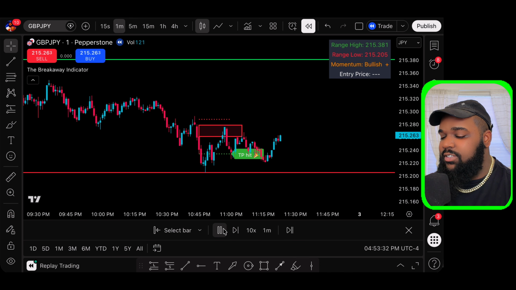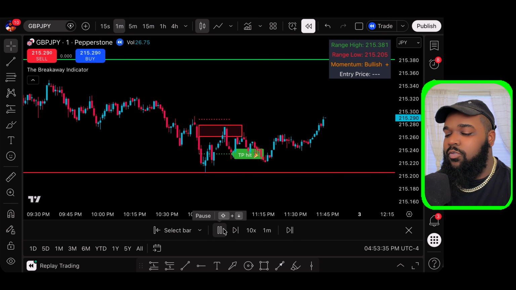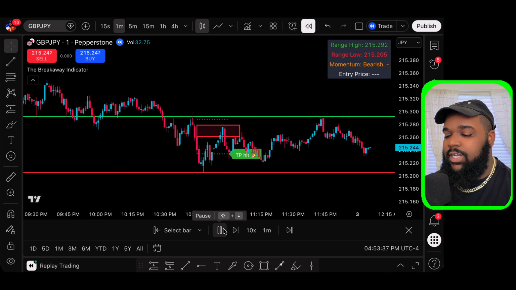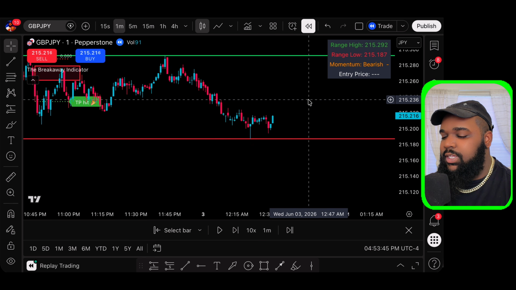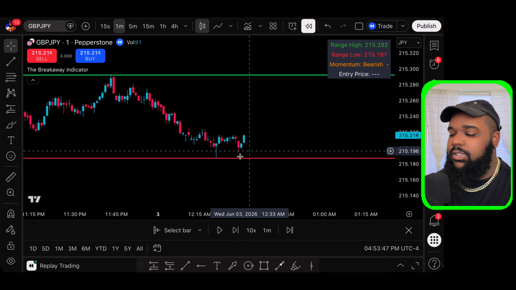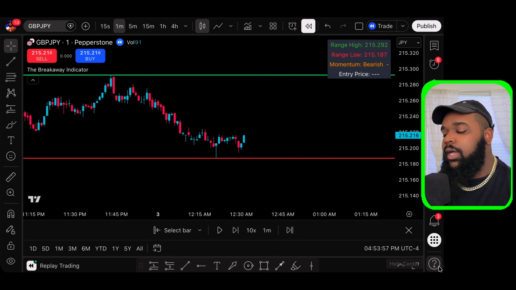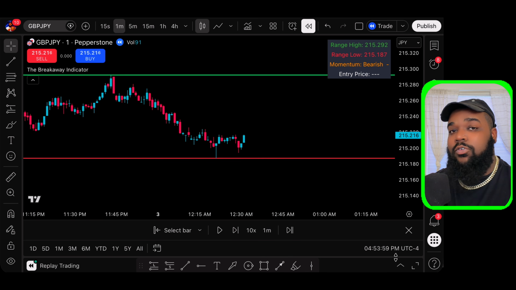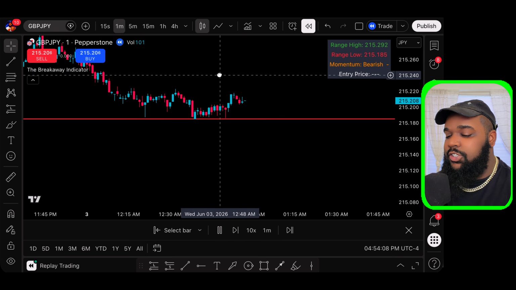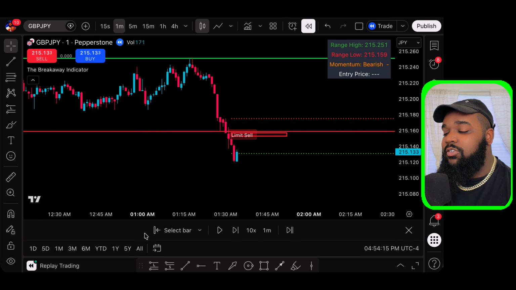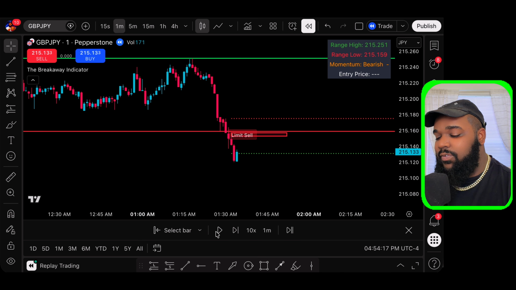So I want to show you guys exactly what happens when price breaks a range line. Let's go ahead and fast forward until we get to that point. So I'm going to go ahead and zoom in. This is what price is doing right now. So typically you would get in on a break, but we're trying to wait for price to have a clear breakthrough so we can enter. As price is trying to shoot down, it's avoiding losing. So we finally got an entry right here for us to be able to get in.